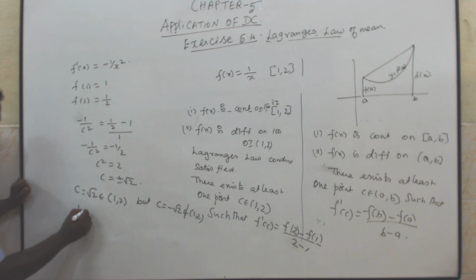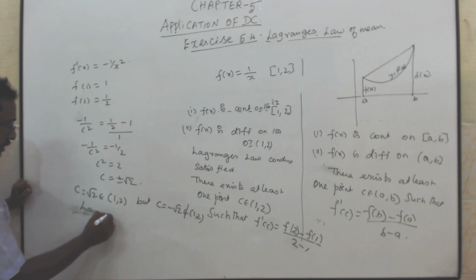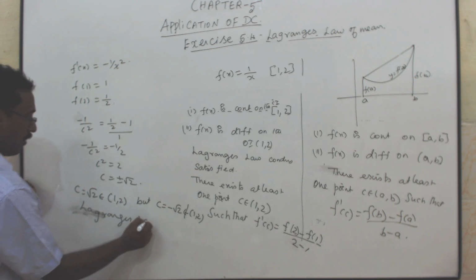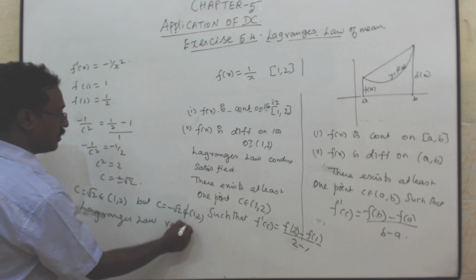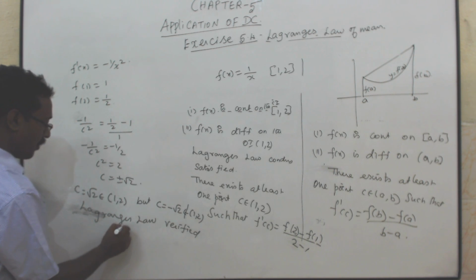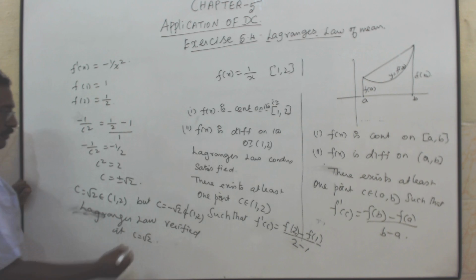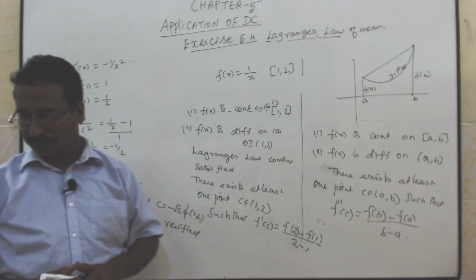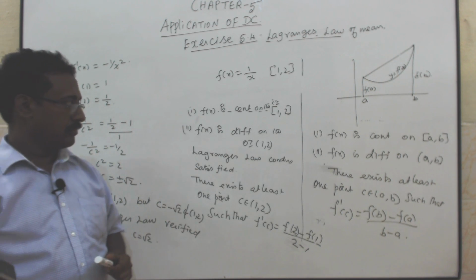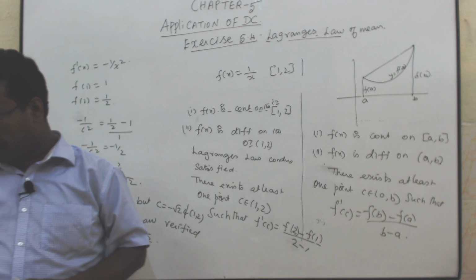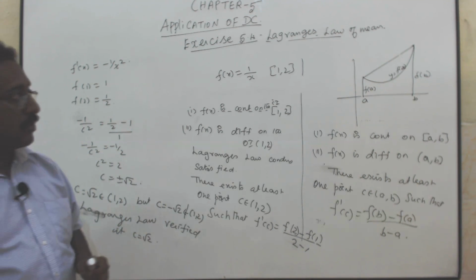Therefore, Lagrange's law is verified at c is equal to root 2. Is this clear?